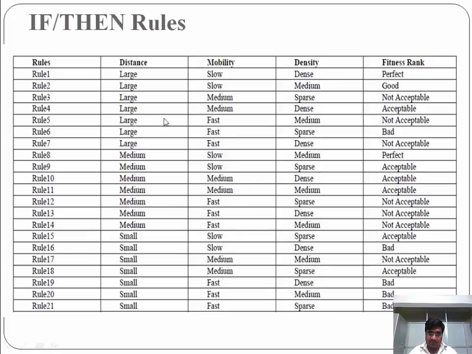That means this vehicle is perfect for selection as a relay node. If distance is large and mobility is very fast and density is medium, then fitness rank is not acceptable. That means this node cannot be taken as a relay node for further rebroadcasting in the network.